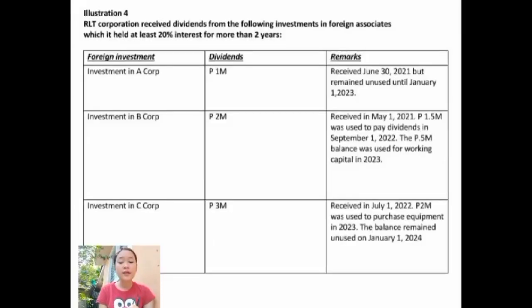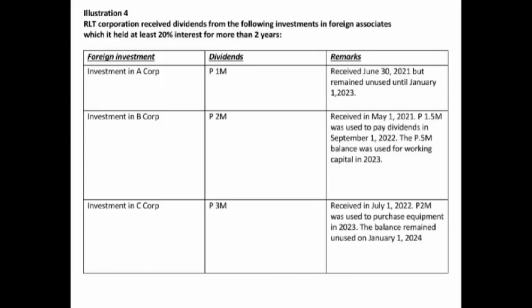Illustration 4. RLT Corporation received dividends from the following investments in foreign associates, which is held at least 20% interest for more than 2 years. The 1 million pesos unused dividends from A Corp shall be declared as taxable income for 2021, subject to surcharges, interest, and penalties since it was not utilized in 2022. The 1.5 million pesos of the dividends from B Corp is exempt. The 0.5 million pesos dividends shall be declared as taxable income in 2021 subject to surcharges, interest, and penalties since it was not used in 2022.